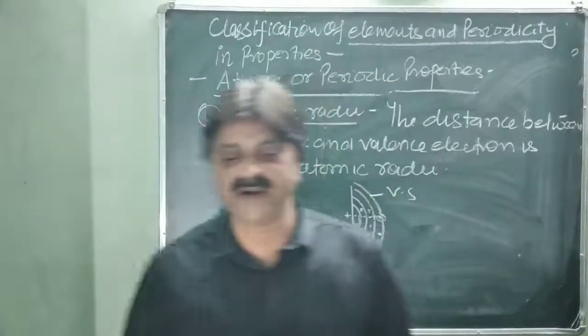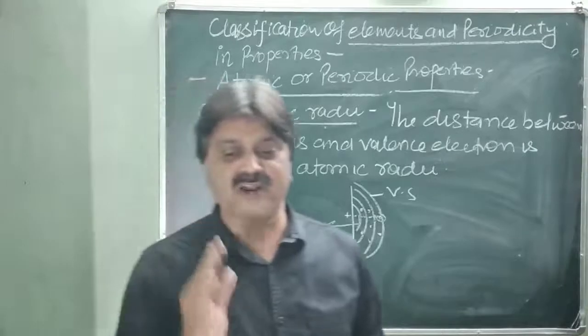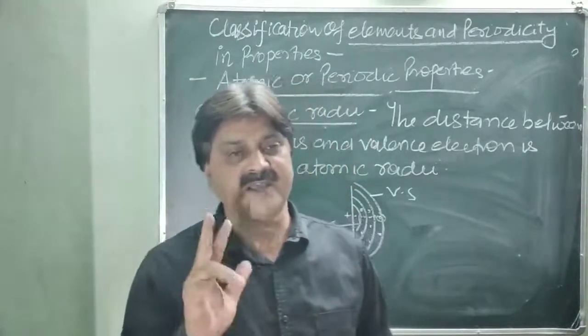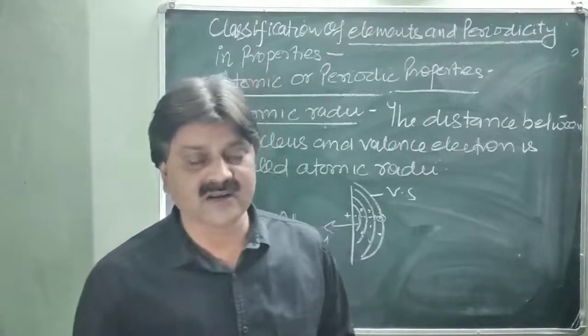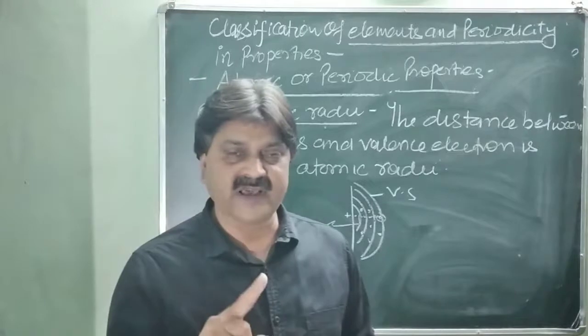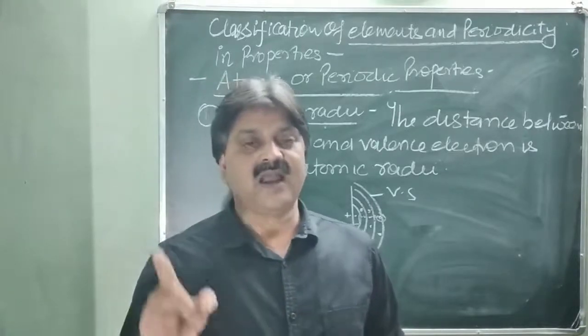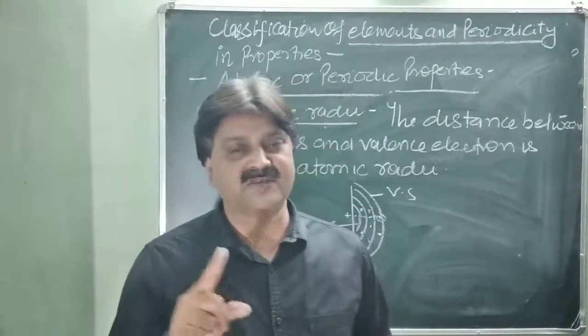So what is the covalent radii? Depending on whether an element is a metal or non-metal, three types of atomic radii are used: covalent radii, van der Waals radii, and metallic radii.